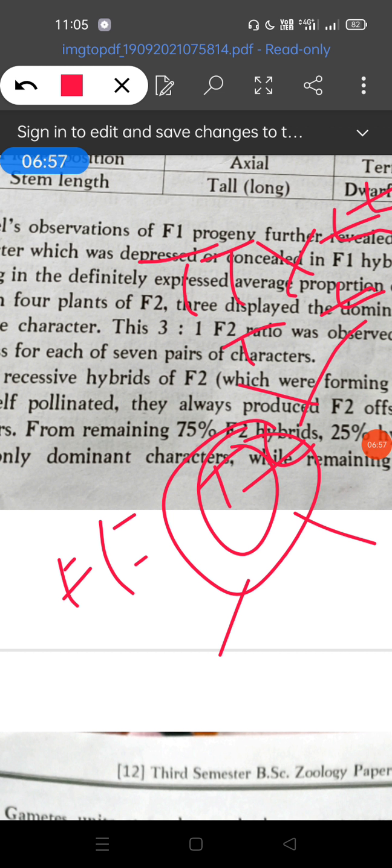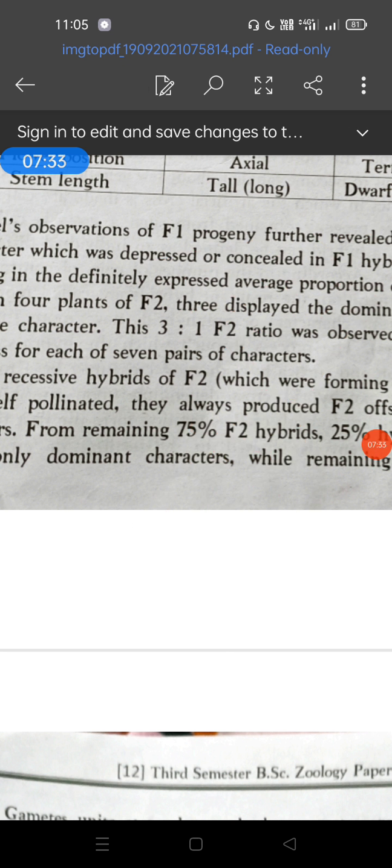but small t is the recessive character which is unable to express itself in the presence of the dominant, and this is the dominant-recessive relationship. Mendel proposed that when only one pair of contrasting characters is crossed, the character which expresses itself is known as the dominant character, and the character which is unable to express itself is called the recessive character. In the monohybrid cross, and in the same way in the dihybrid cross also, such a condition can be seen. So this is the dominant-recessive relationship.